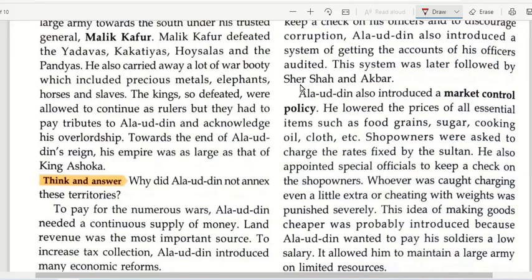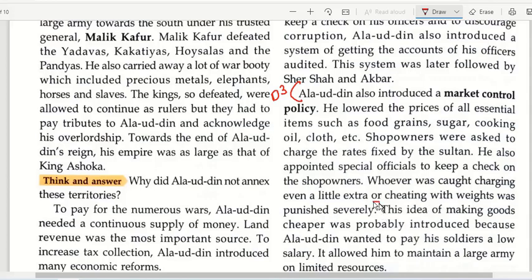This is your D3. Alauddin also introduced a market control policy, lowered the prices of all essential items such as these. Shop owners were asked to charge the rates fixed by the Sultan. He also appointed special officials to keep a check on the shop owner. Whosoever was caught cheating with the weights was punished severely. You have to write till this point.